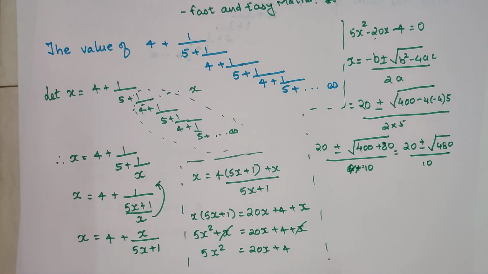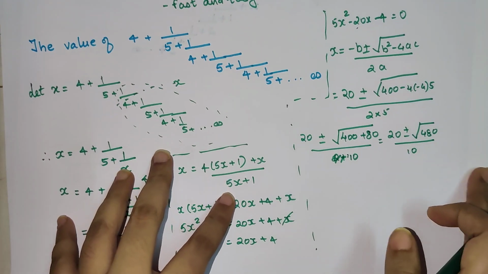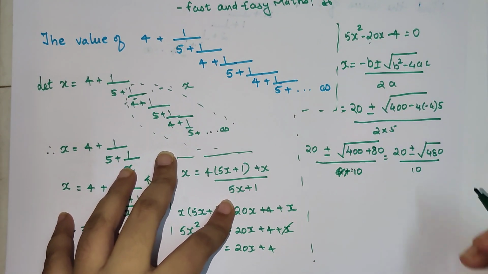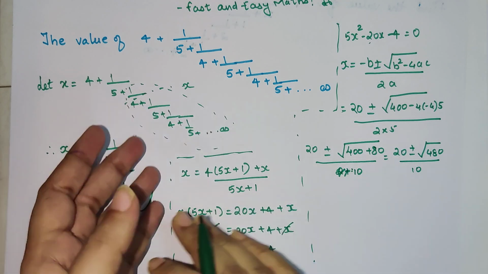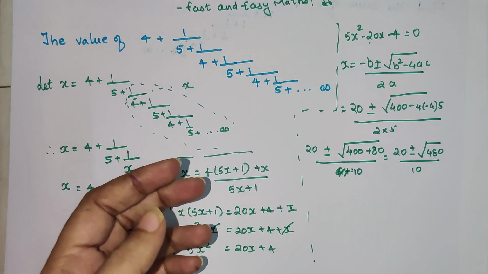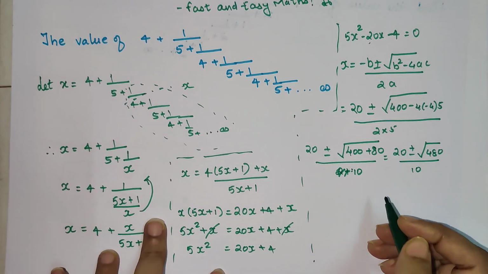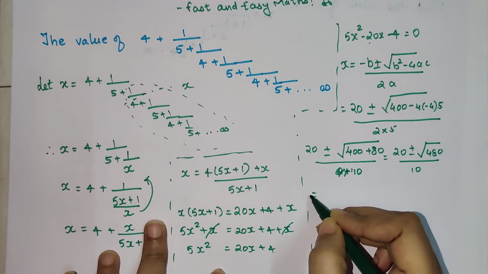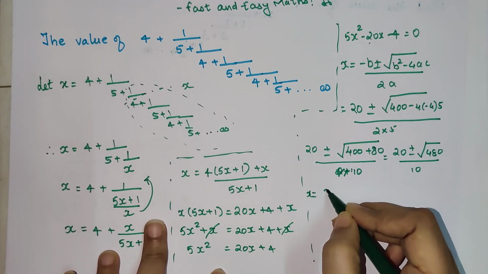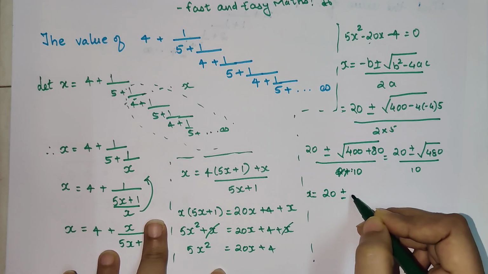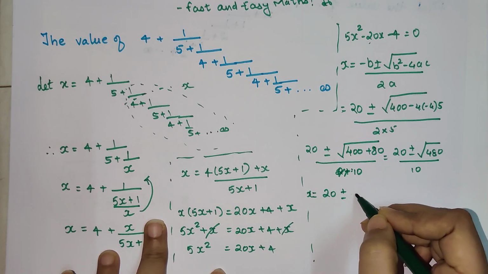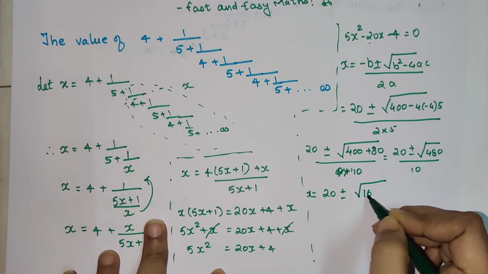Now 480 can be written as what? It can be written as 4 into 30, correct? So let's write this down. We have x = 20 plus minus, this will actually become 16 into 30.